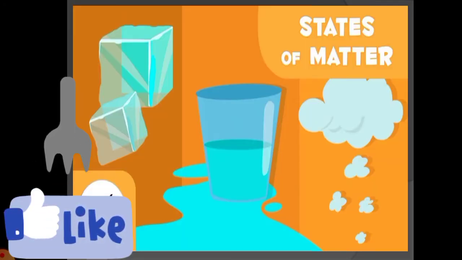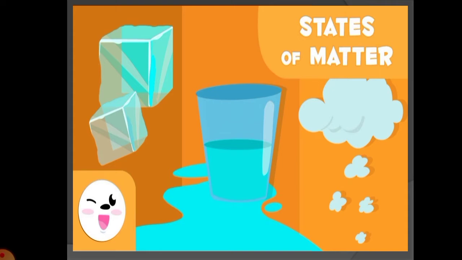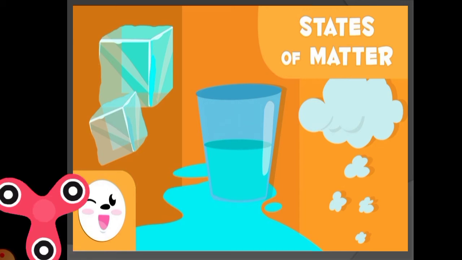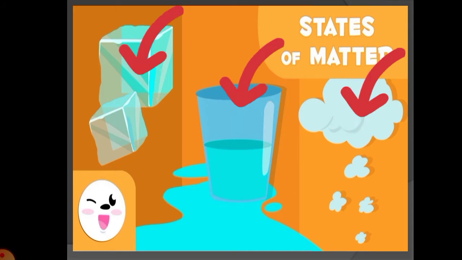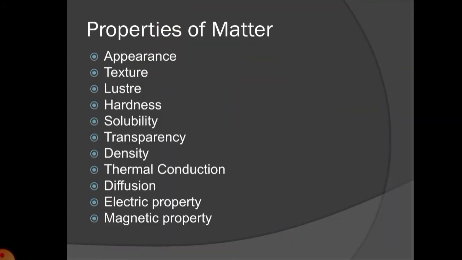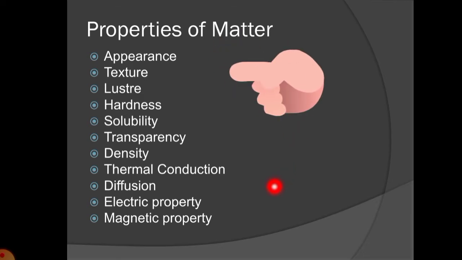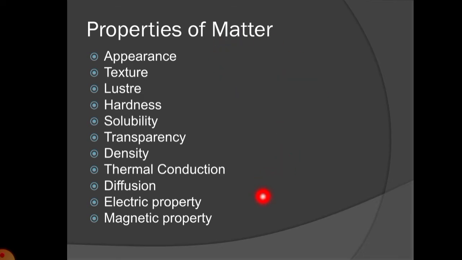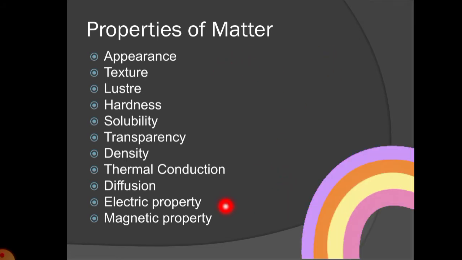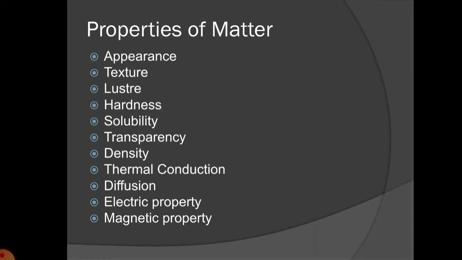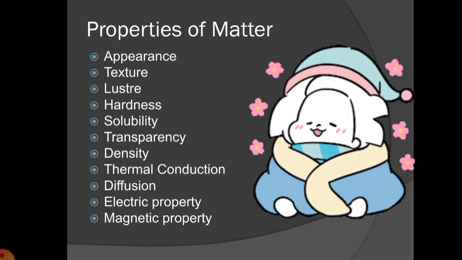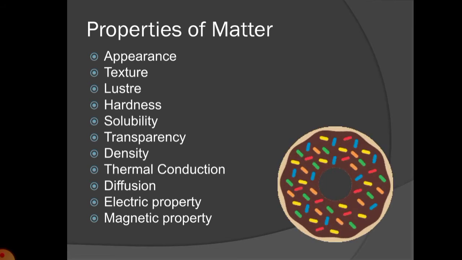Okay, so we know that matter is anything that occupies space. It includes all the substances of which this universe is made up. So solid, liquid, gases, these are the three states of matter that we have learned. Now, sorting materials into groups with the observation, with the learning, with the properties of this matter is possible, and we sort the materials to learn more about them, to know them more. That's why the materials are sorted out.